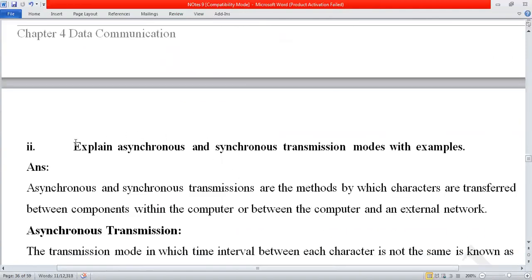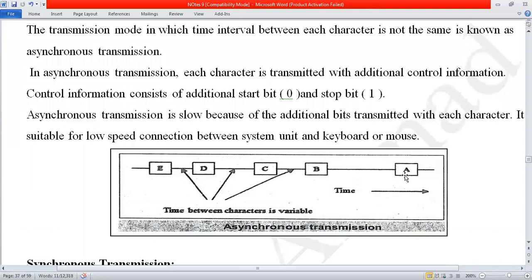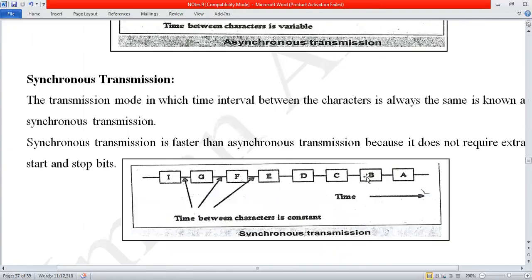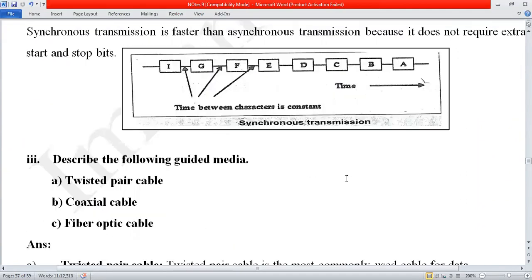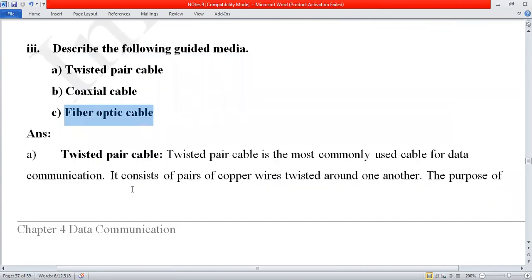The next question was: explain asynchronous and synchronous transmission modes with examples. Asynchronous means when the time interval between two characters is not the same, and synchronous means when the time interval between two characters is always the same. The next question was: describe the following guided media. Guided media, I told you, is where physical cables exist: twisted pair cable, coaxial cable, and fiber optic cable.